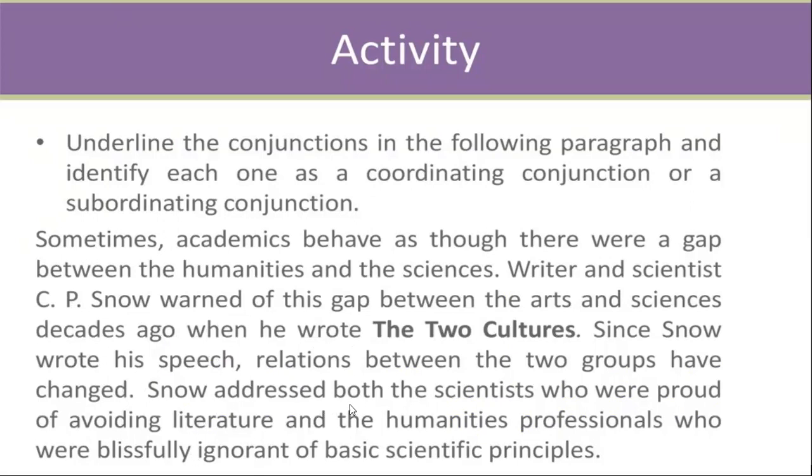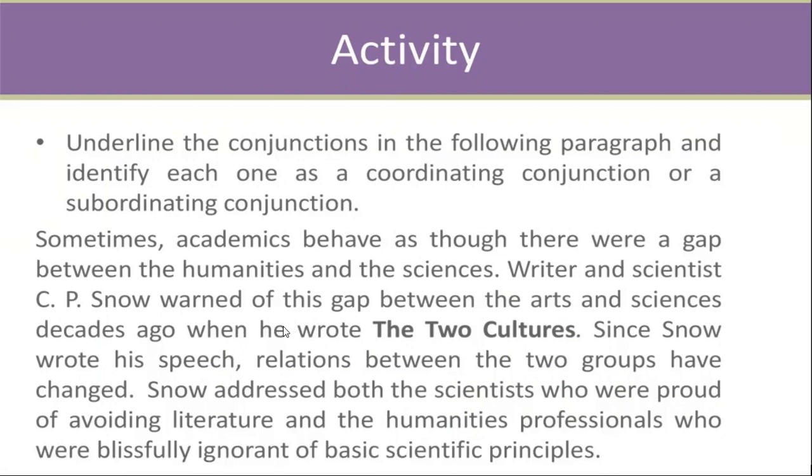Snow addressed both the scientists who were proud of avoiding literature and the humanities professionals who were blissfully ignorant of basic scientific principles. So students, you have to identify each as a coordinating conjunction or a subordinating conjunction.